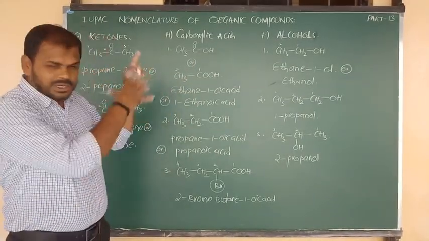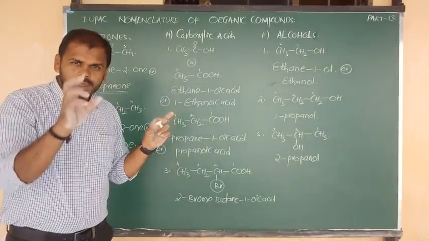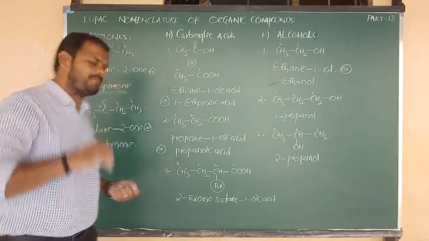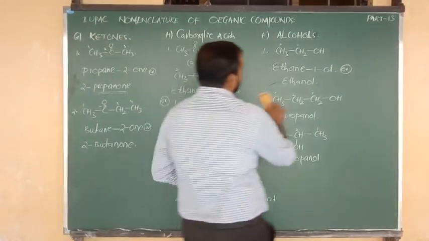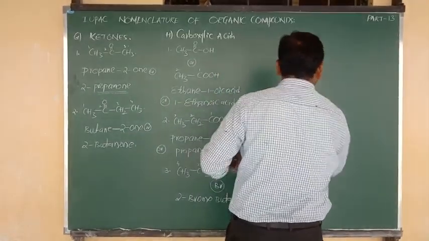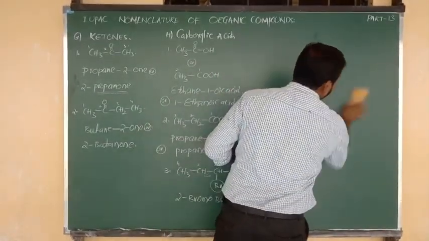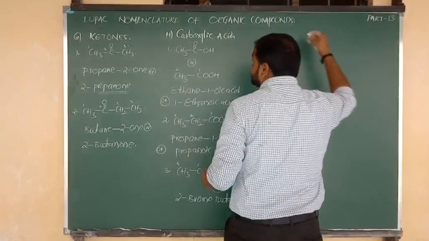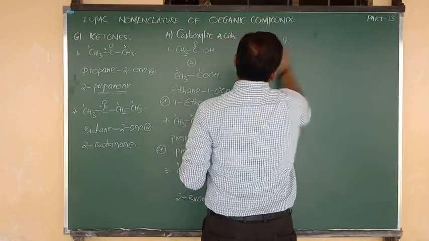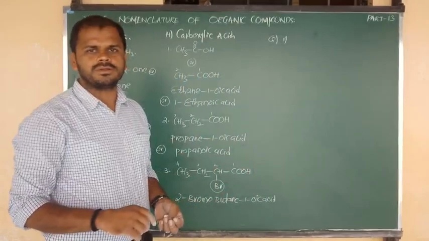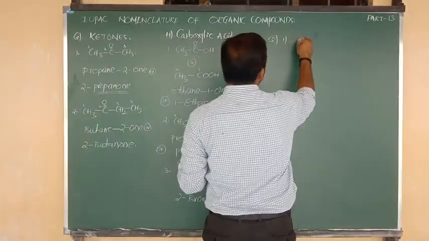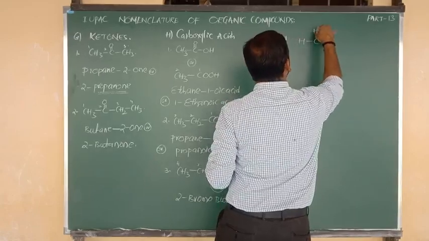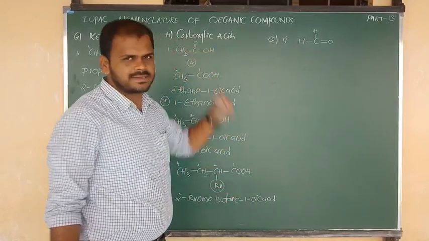Okay. So after completion of this topic in our textbook, in the form of in-text, 3 compounds are given. So what are the IUPAC names of such 3 compounds? Yes. In that, question number 1: how do we name the following compounds? H bonded to C double bond O bonded to H. The same structure they have given.